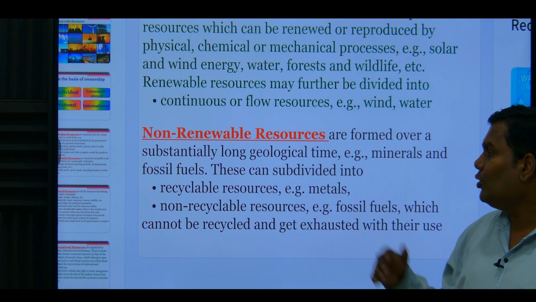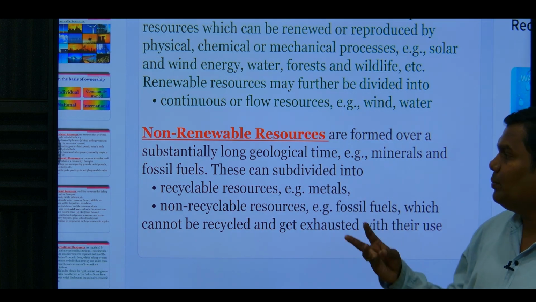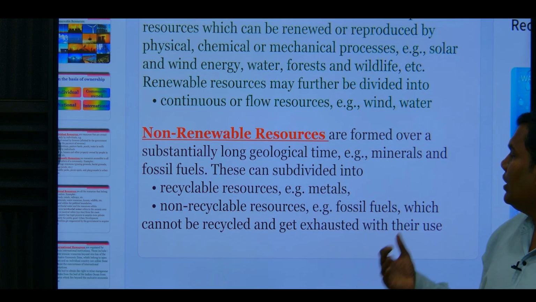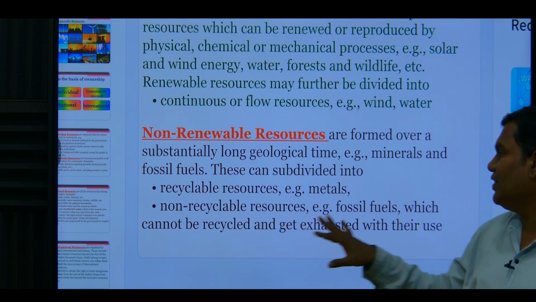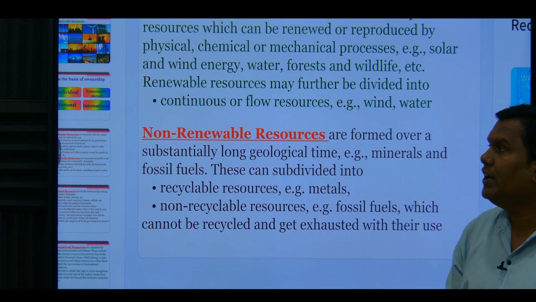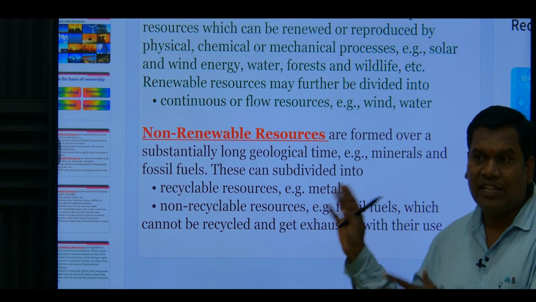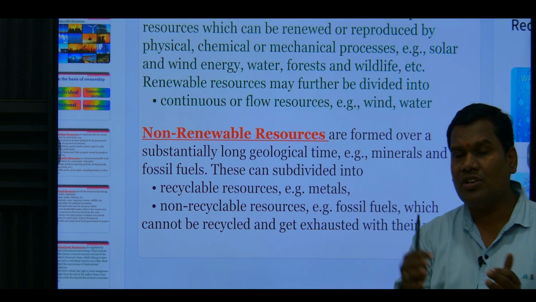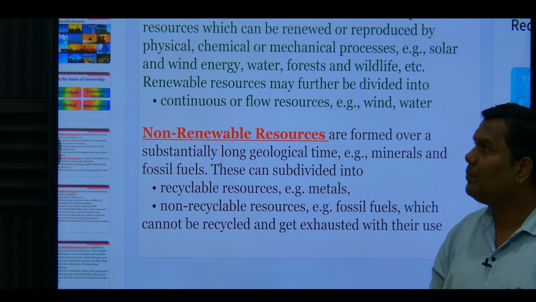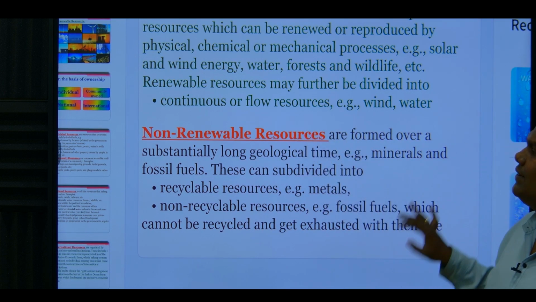Okay, the iron ore and the fossil fuels, coal, petrol, diesel, cannot be recycled, and once used cannot be reproduced. You have to conserve them, protect them. We need to have a stock of them, then only there will be development of these non-renewable resources.